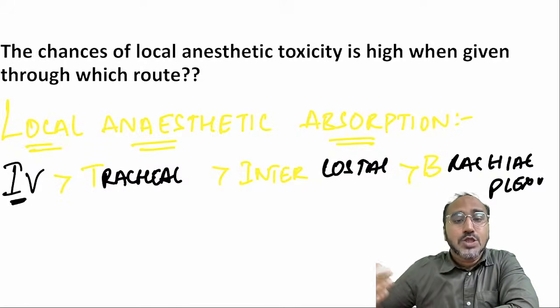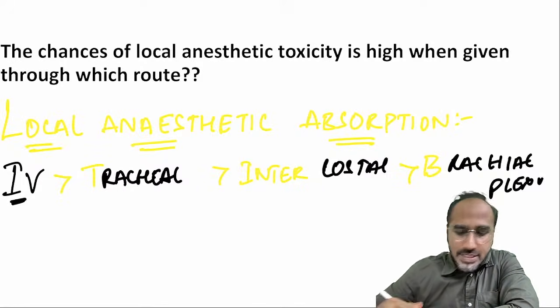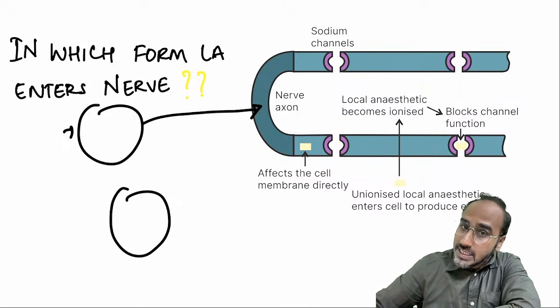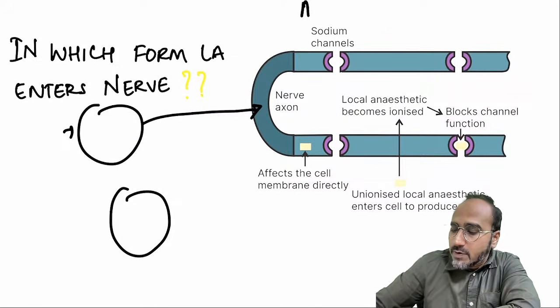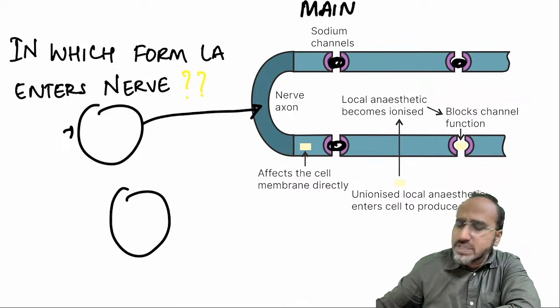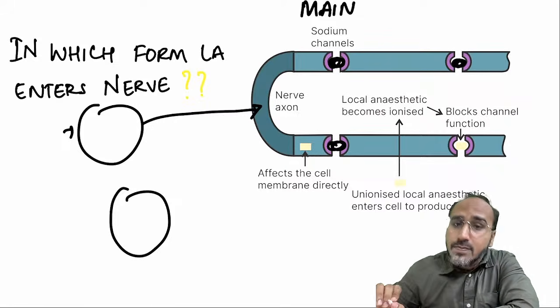So now when we are discussing local anesthetic drugs, remember, when we give local anesthetic, what is the main mechanism of action? That has been an MCQ, guys. The main mechanism of action of local anesthetic is to block the sodium channel. It can block the other channels also, but the main mechanism is sodium channel blockade. But how is it blocking the sodium channel?